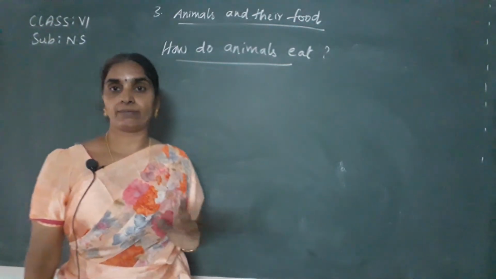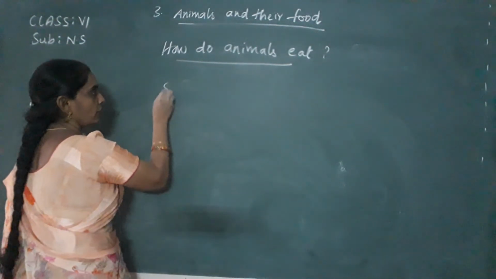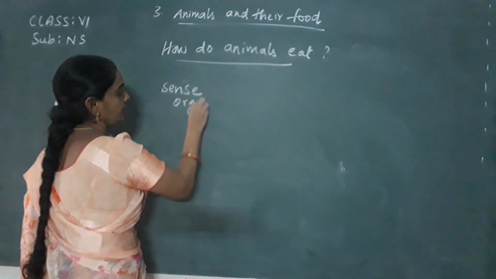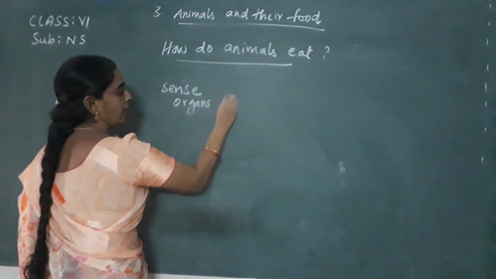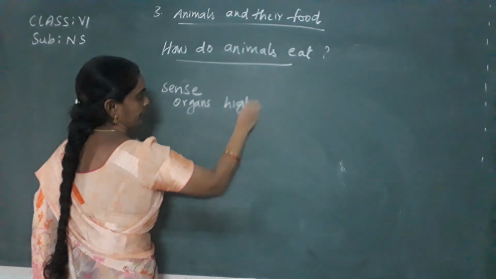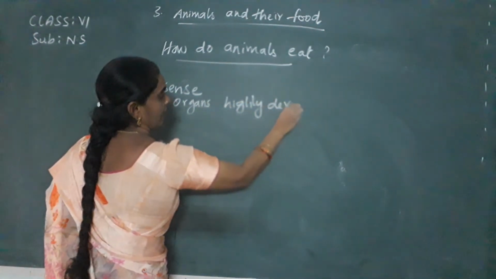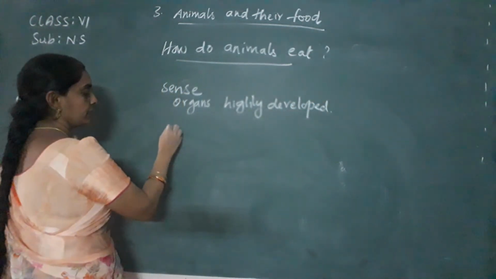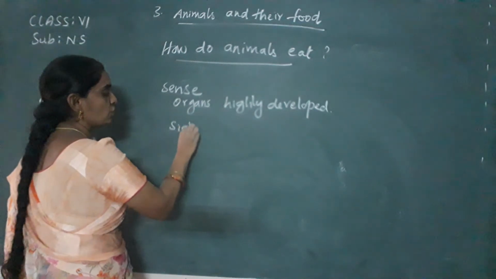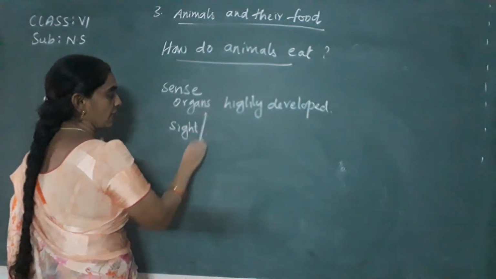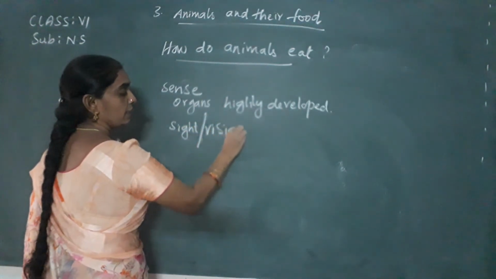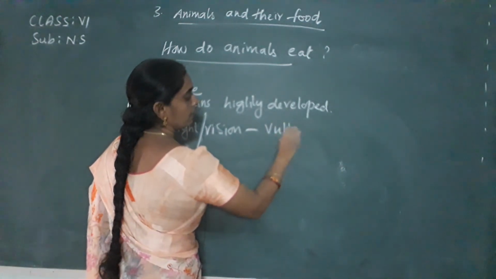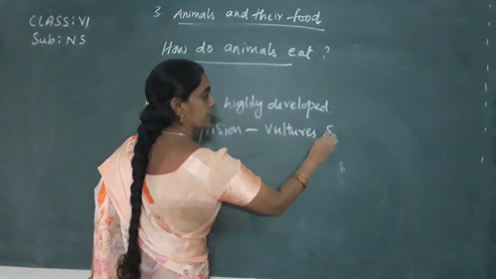vision is highly developed. So what are the sense organs that are highly developed in different animals? Now I am going to tell you. Sense of sight or vision, you can say about the vultures and eagles.